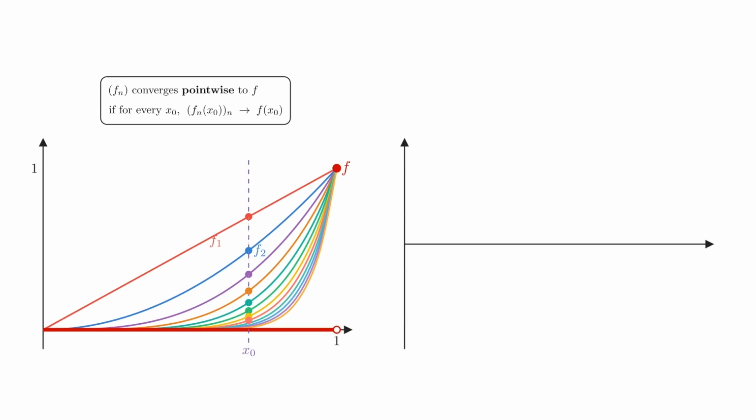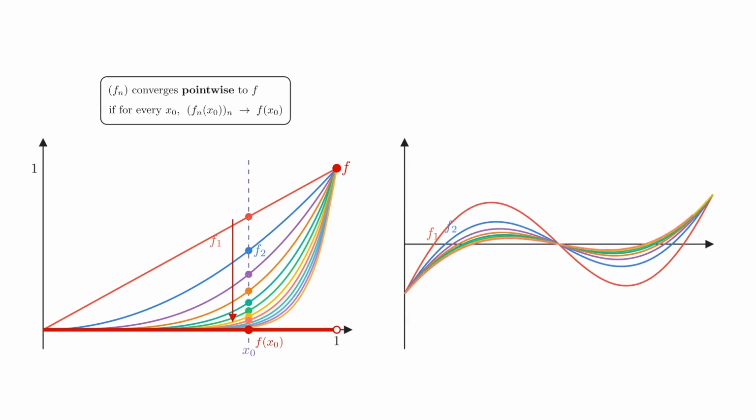If that sequence of numbers converges to f of x0, then we have pointwise convergence at that point. And if this works for every point x0 in the domain, then we say that the whole sequence converges pointwise to f. Now let us look at the picture on the right. Here we see another sequence of functions, again together with a limit function in red. This time the convergence is stronger.